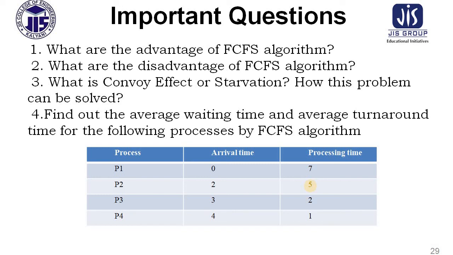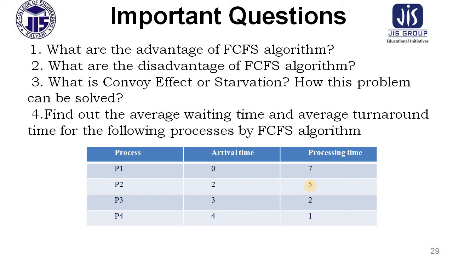That is, what are the advantages and disadvantages of the first come first serve algorithm, what is the convoy effect or starvation, how this problem can be solved, and find out the average waiting time and average turnaround time for the following processes by first come first serve. So the arrival times are 0, 2, 3, 4, and at time 0, process 1 gets the system. The system is empty, there is no other competitor, so process 1 enters the system, and until it completes its execution it will never release the system.